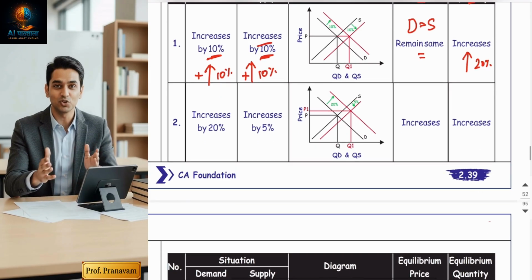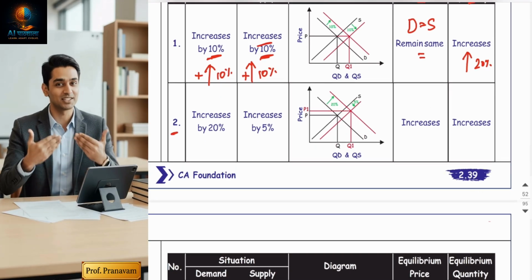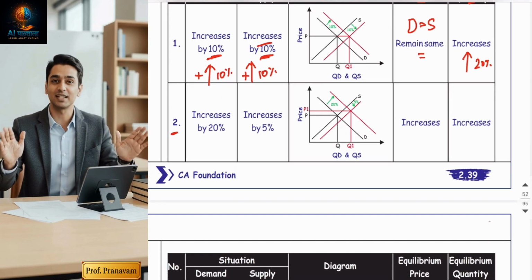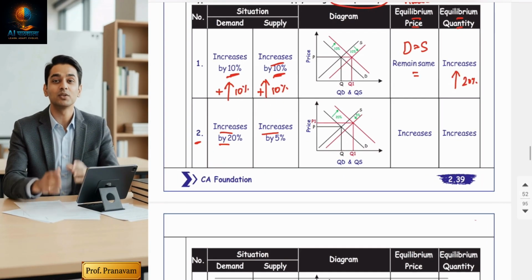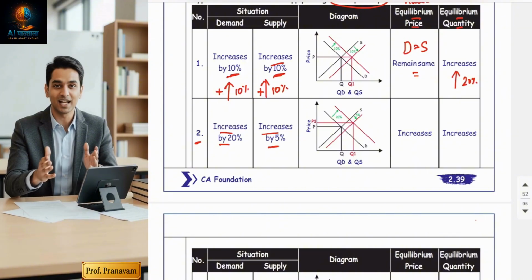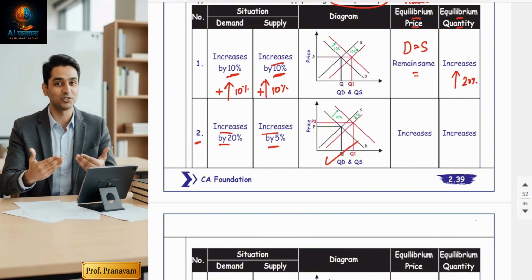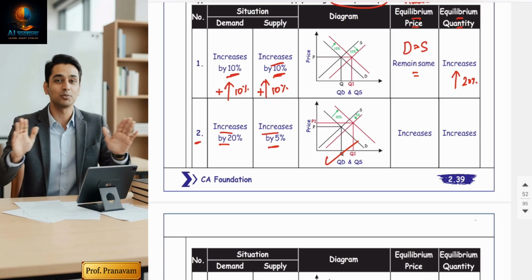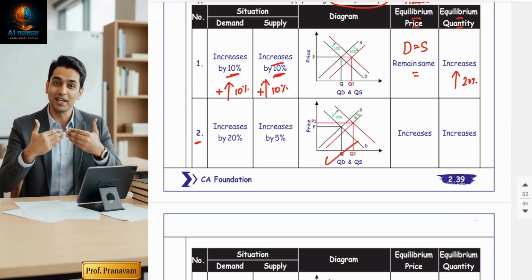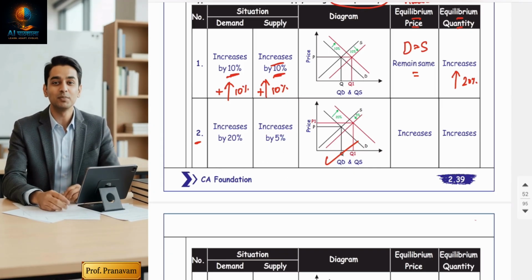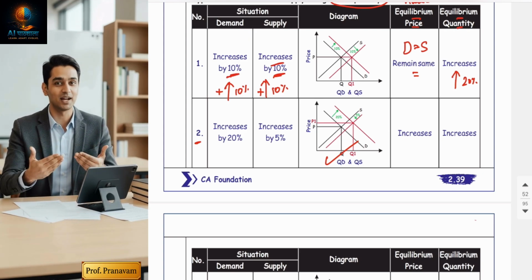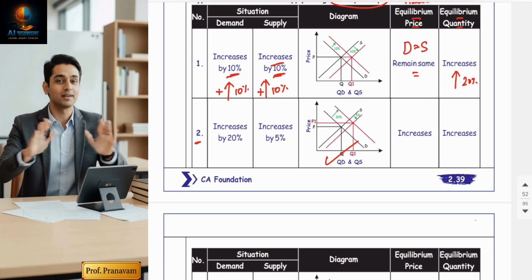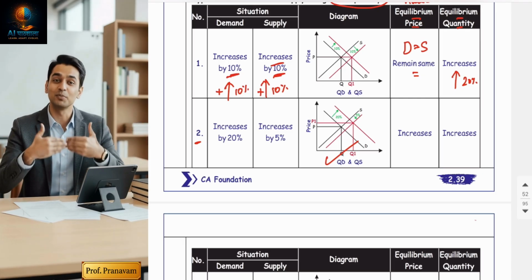Now second, each and every situation is something different. Demand is increasing by 20%, but supply increases by 5%. I've given the diagram also, but it's my request: don't go by diagrams, always go by the rules. Don't waste your time, the diagrams are a bit confusing, but I've given the diagram because it is given in the ICI module.